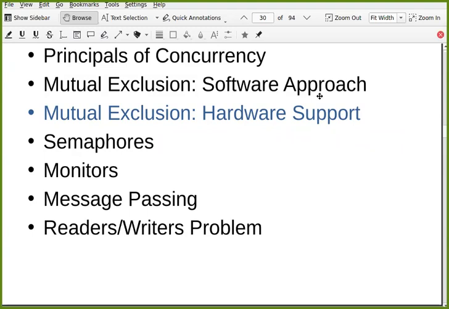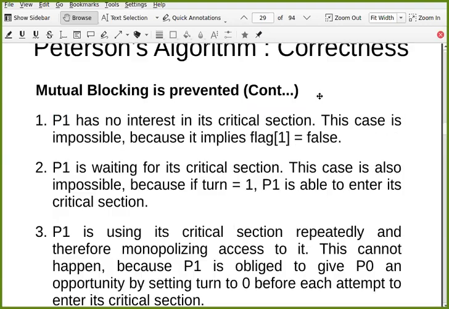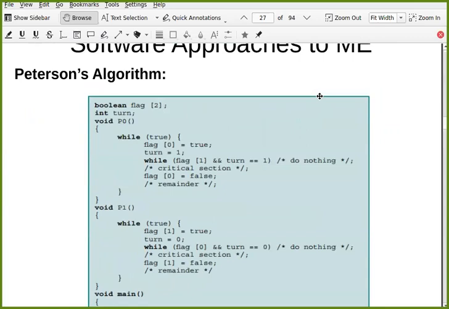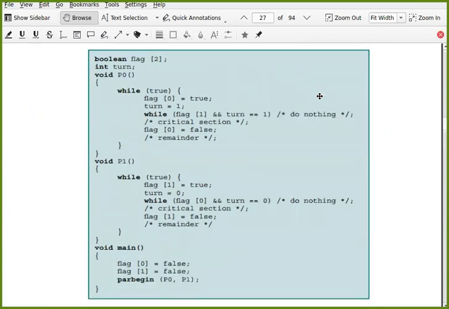If you make a small mistake, you may not realize it, but in certain cases it may create problems. So even though Dekker's algorithm and Peterson's algorithm seem to be correct solutions, if you make a small mistake, it can create a problem.